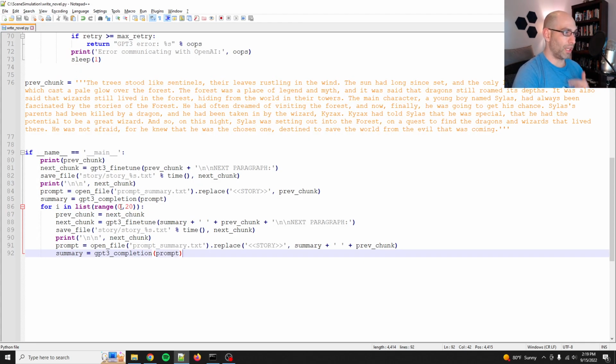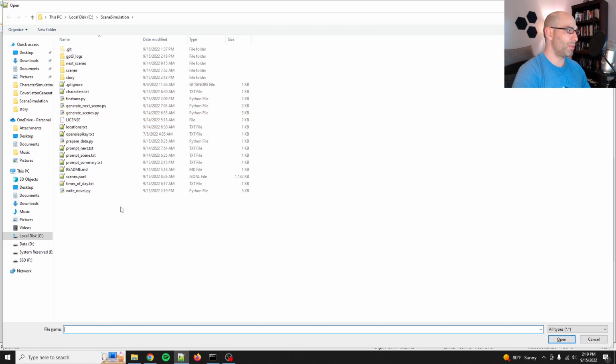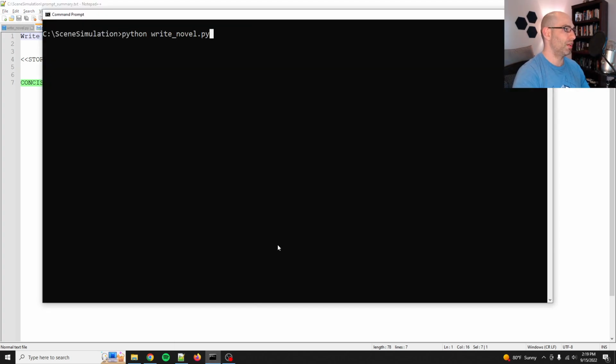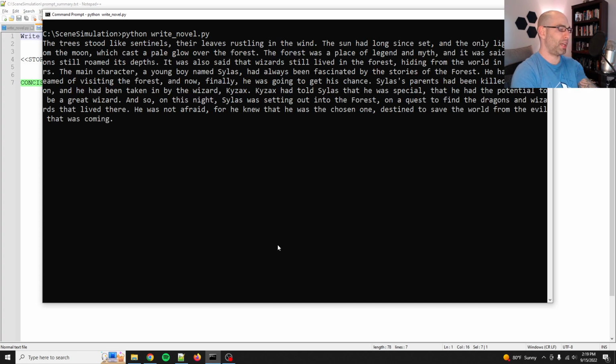We're going to see how long it can keep up the story and keep it coherent. One problem is that with a concise summary, this prompt where it just says write a concise summary of the following, you often lose important details, but we'll see. Hopefully it will keep details, especially since it's adding as it goes. So let's kick this off, and then I'll come right back and we'll show you everything brought together at the very end.